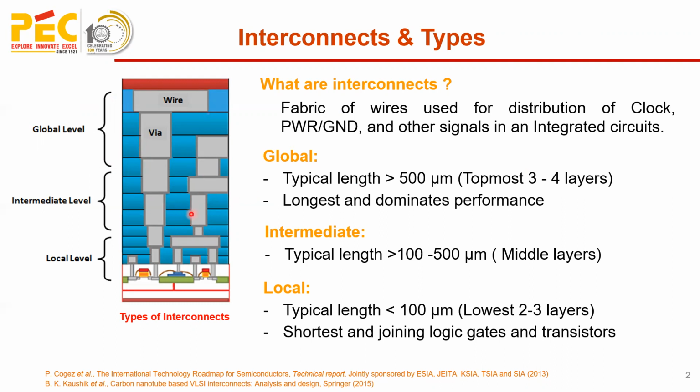These are the longest wires and dominate the performance, whereas intermediate level interconnects have a length from 100 micrometer to 500 micrometer. These are the middle layers to connect the local level with the global level. Further, local levels have length less than 100 micrometer. These are the lowest 2 to 3 layers in an integrated circuit, which are used to connect the logic gates and transistors.